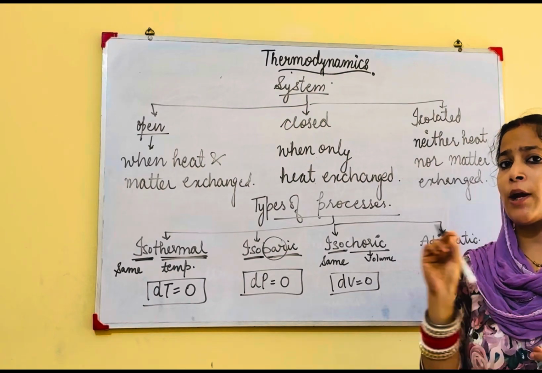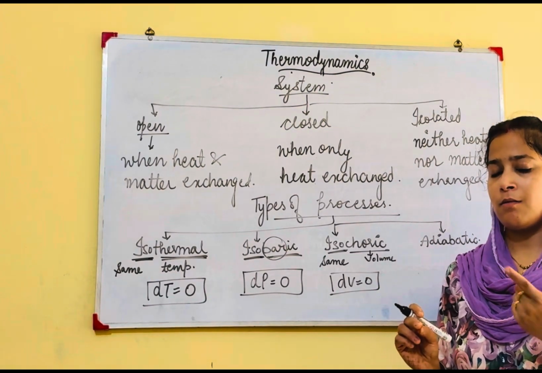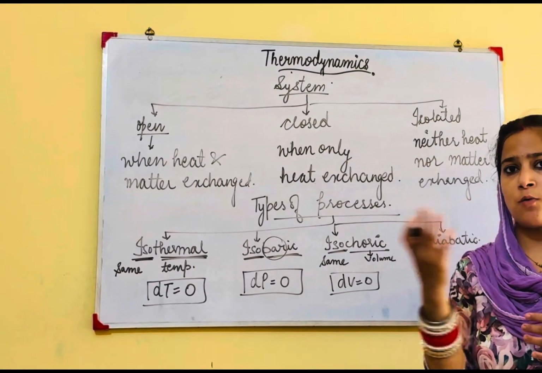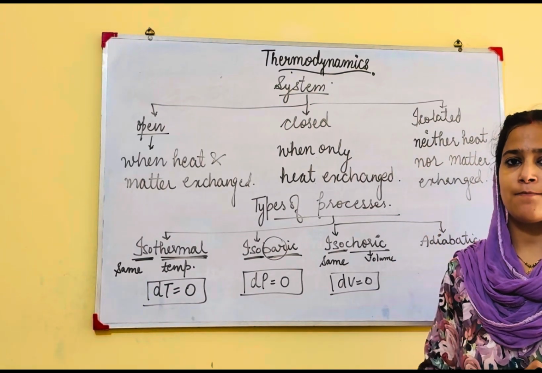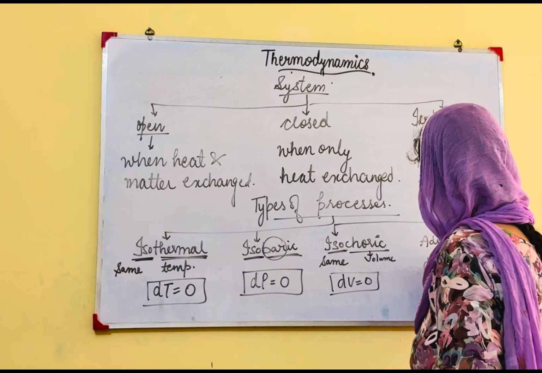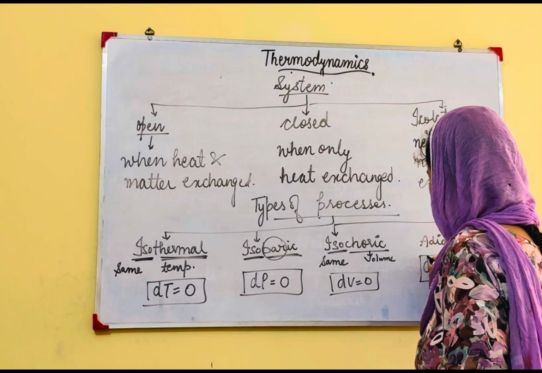As there is no heat exchange between what? Thermos, system and surrounding, thermos and outside atmosphere. So it is an adiabatic process. Clear? Adiabatic process, there is no heat change during the reaction.